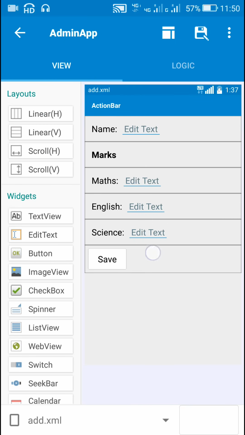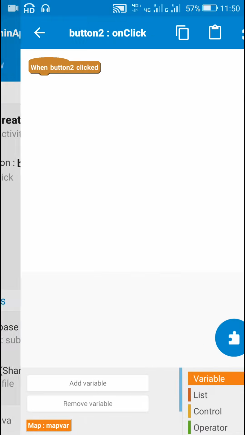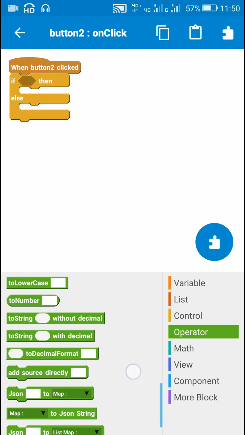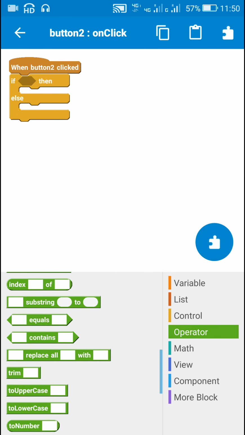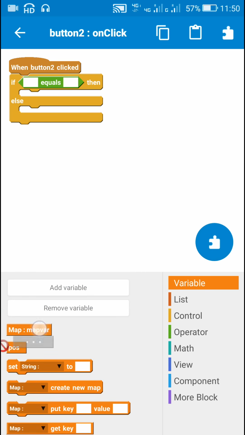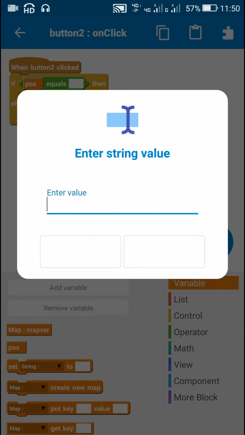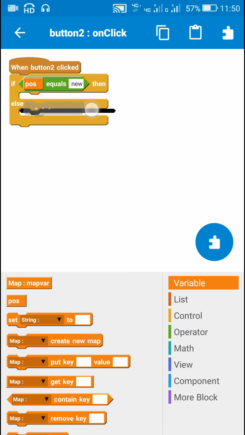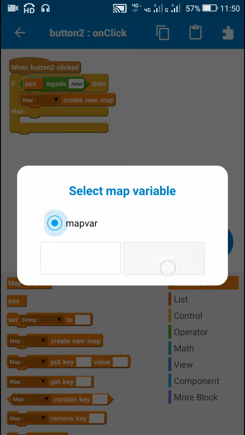Now when the user enters all these values and clicks on the save button, which is button 2, then in button 2 I will use an if else block. If the string position equals new, in that case here I have also created a map variable called map var. So here I will use map create new map.